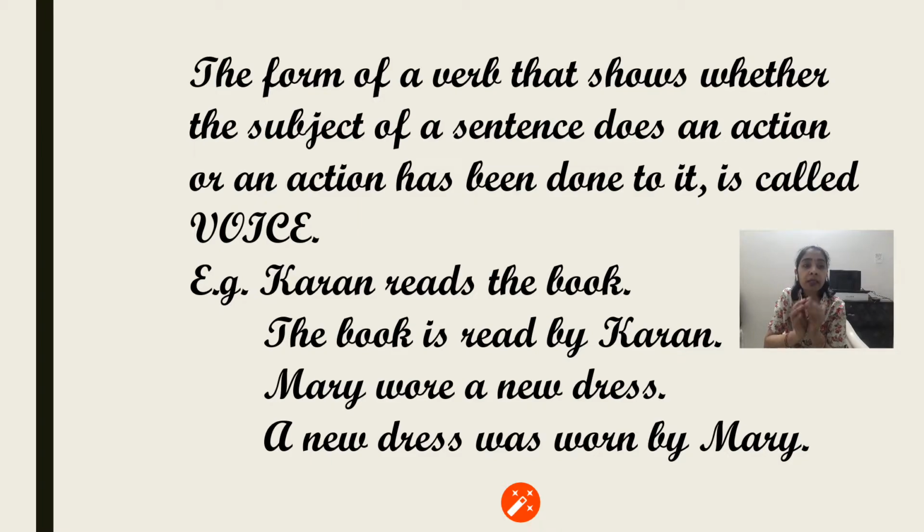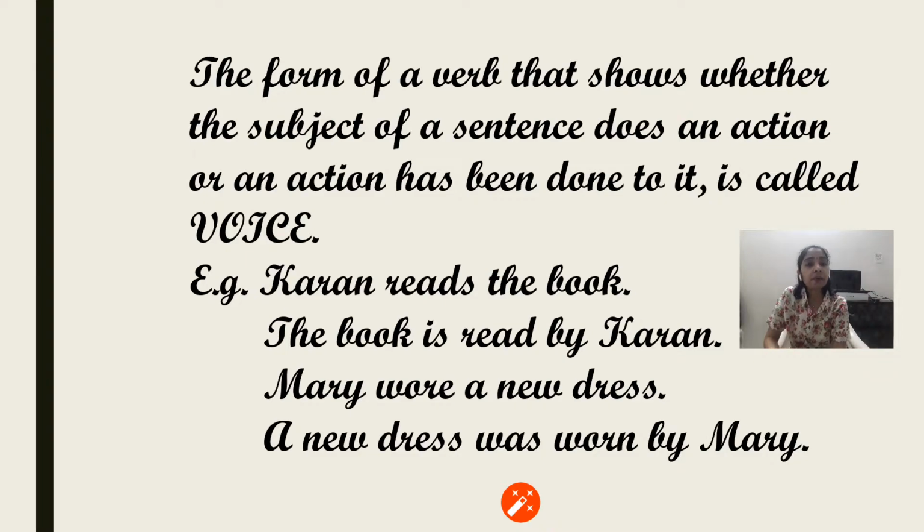So the main thing is the subject. Sometimes we take the subject as the doer of the action, and sometimes we take the subject as the one on which the action has been performed. When we take the first category, it is said to be active, and when we take the second category, it is said to be passive. That means the subject is passive, it is not doing any kind of work.